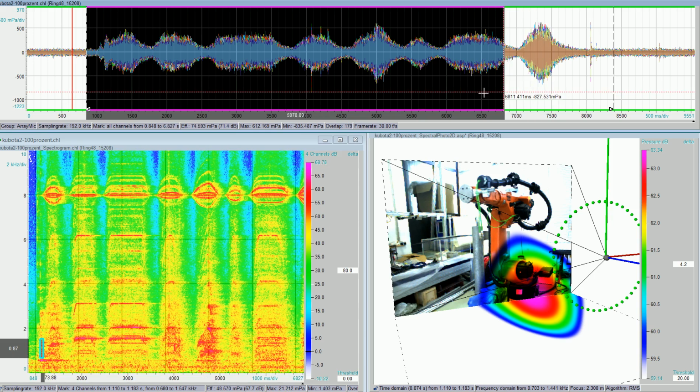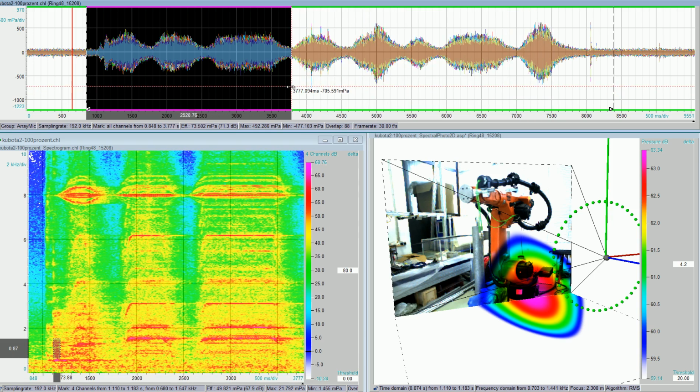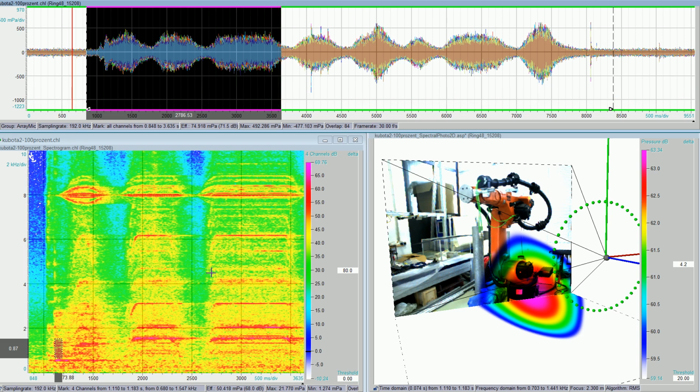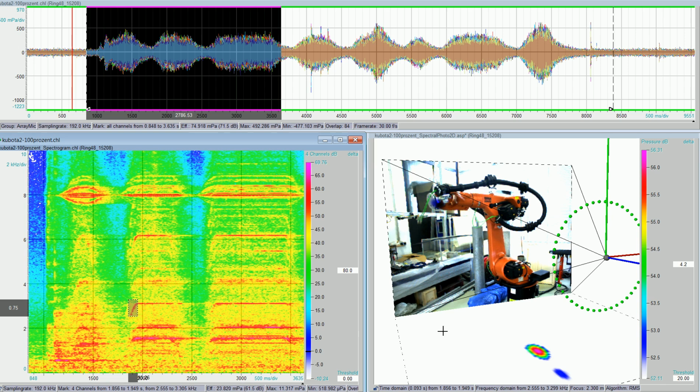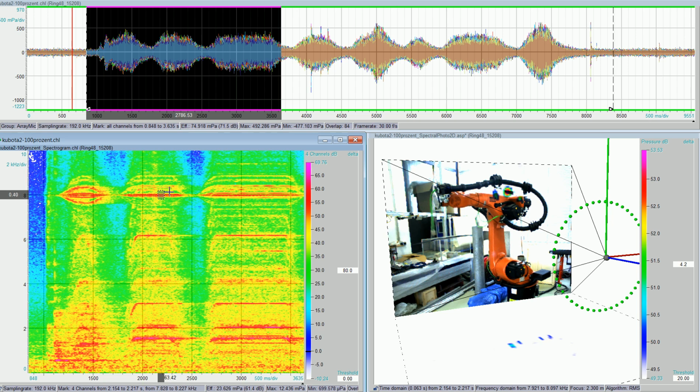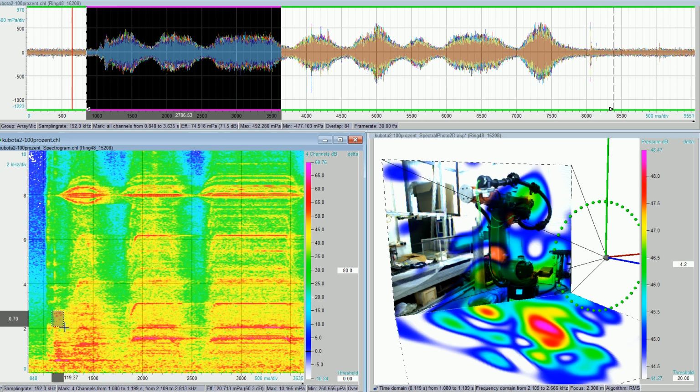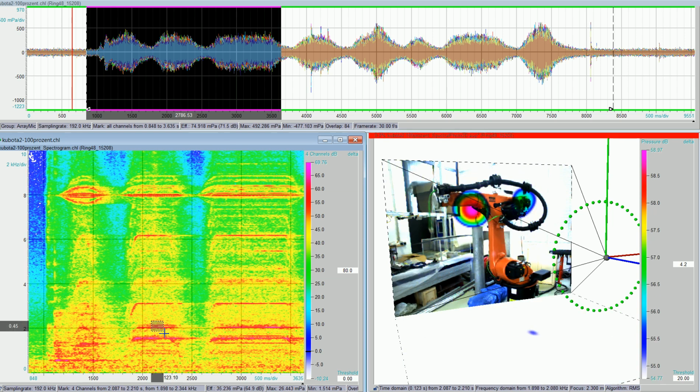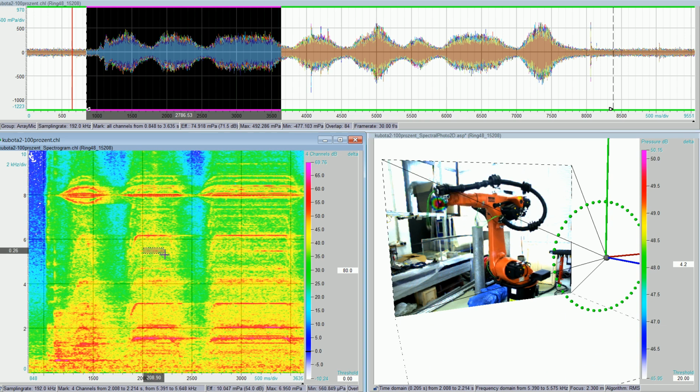You see it's automatically updating. The part I mark or zoom into will automatically be connected to the spectrogram. The same way, I have marked the time frequency area of interest, and it's automatically feeding our acoustic photo. So if I mark a certain interval of interest, it will automatically update the acoustic photo. Any part of interest, any time or frequency, you simply mark in the spectrogram, and the acoustic photo will automatically update. Very simple, very easy, very quickly.